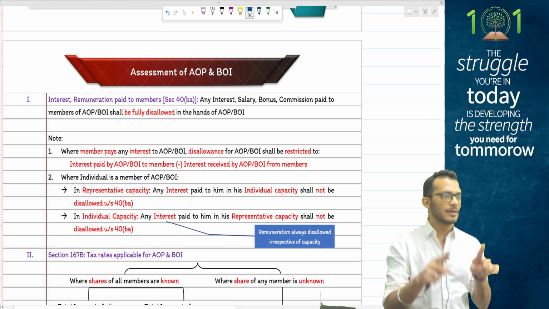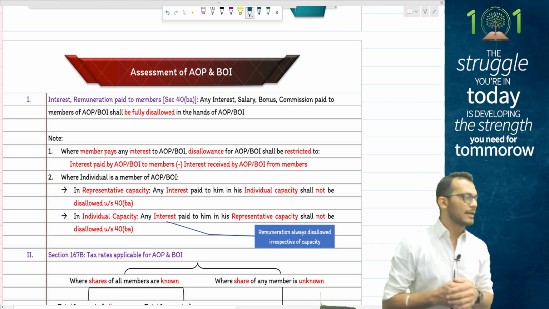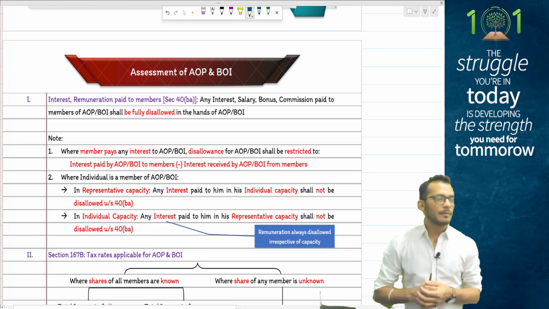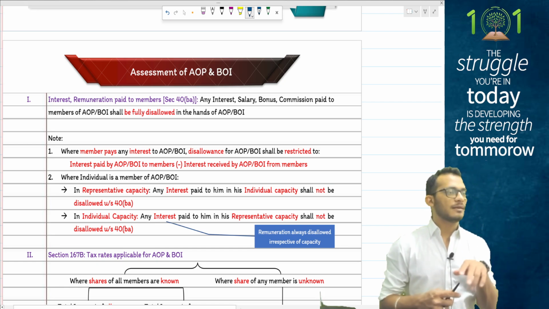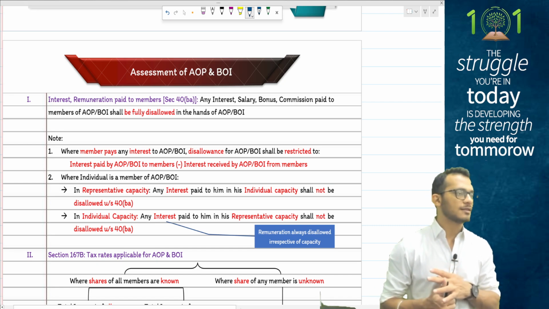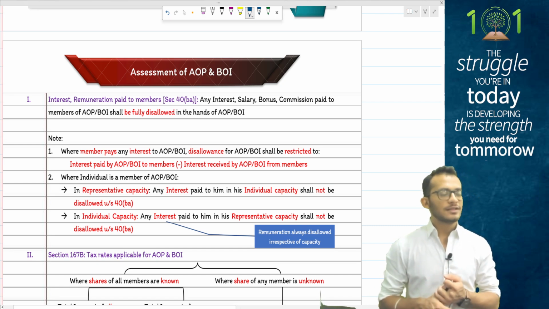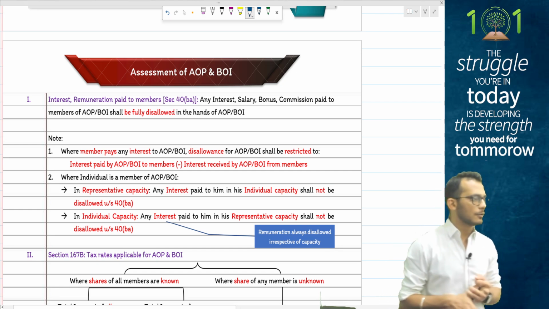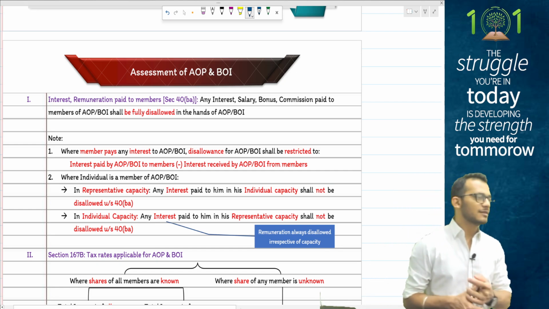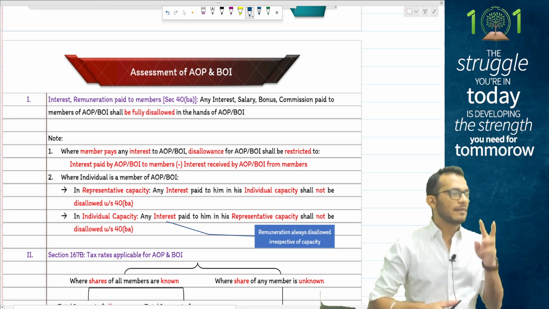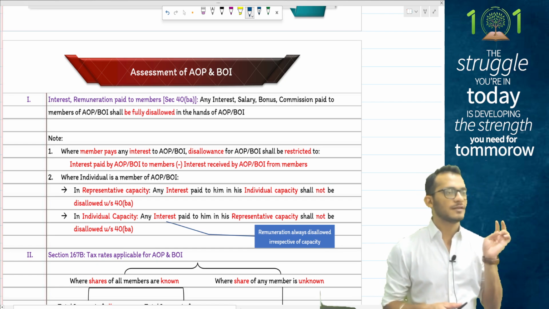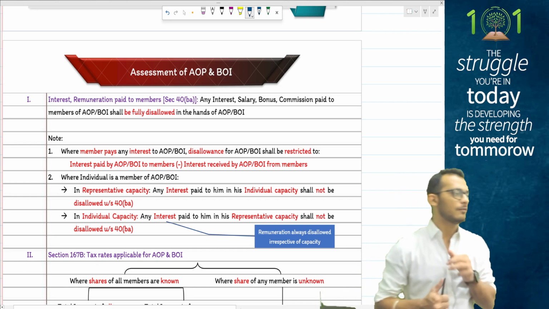One, there should be an instrument, an AOP or a BOI deed. And second, the instrument should clarify who is the member and what is his share of profits. Rules are to be followed. Income tax says if you are having a deed and the deed clarifies what the share of profit is, meaning the share of profit is known.